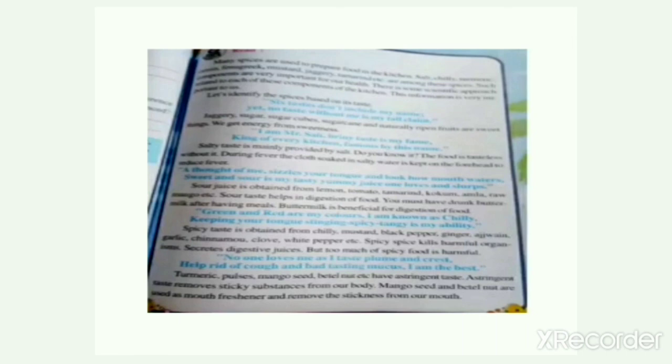Now children, take page number 68. Last riddle is people just spit me out, but when sick, gulp and gobble. Know my virtues for healthy life. Bitter taste is noble. Yes children, I know you don't like this taste, that is bitter taste, but when you are sick you have to take this taste, because then only you will be cured.